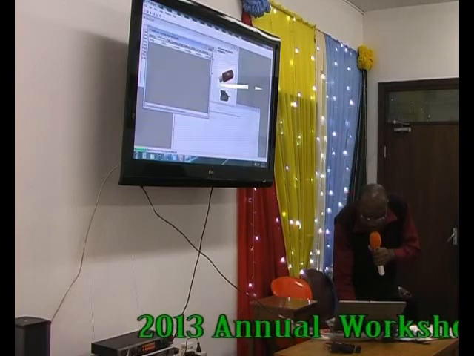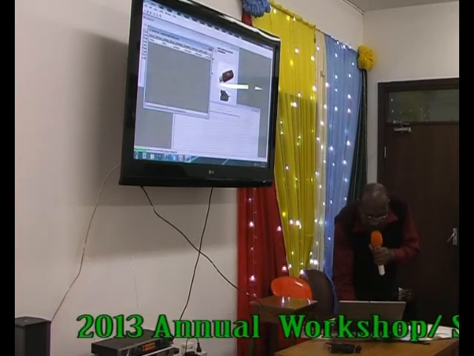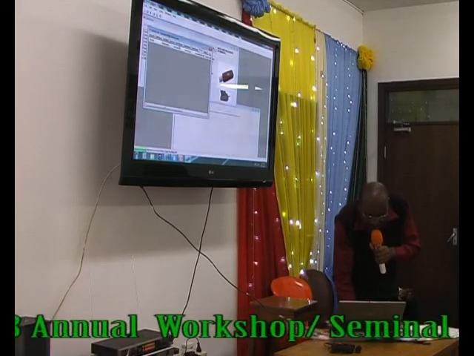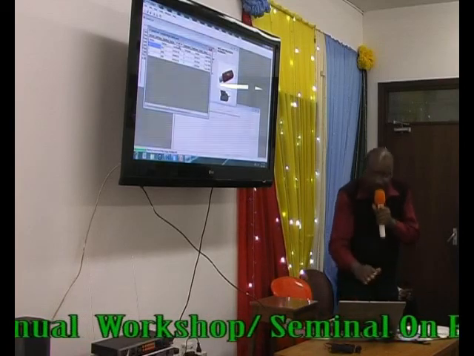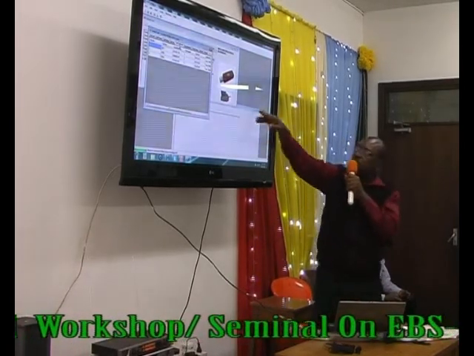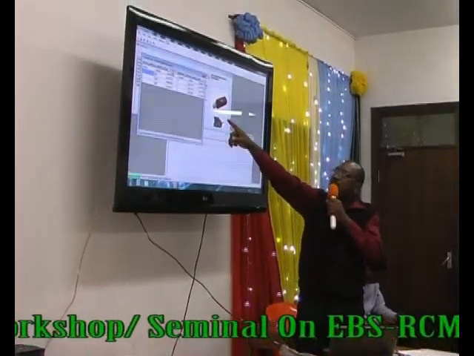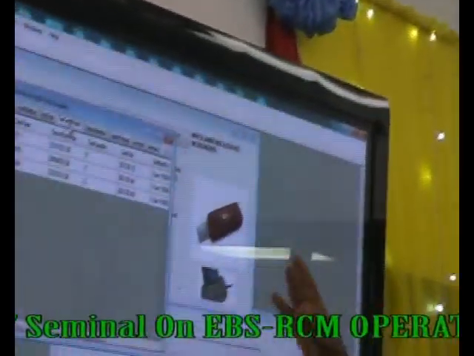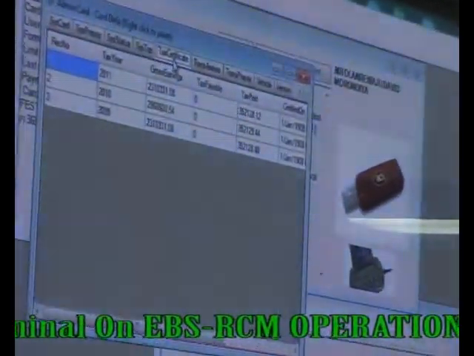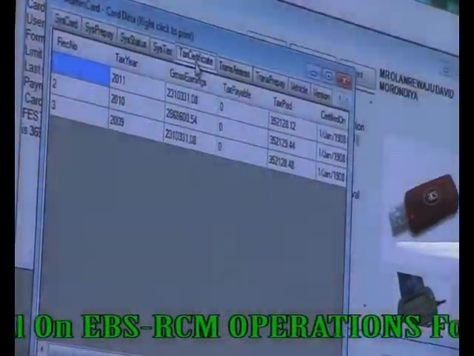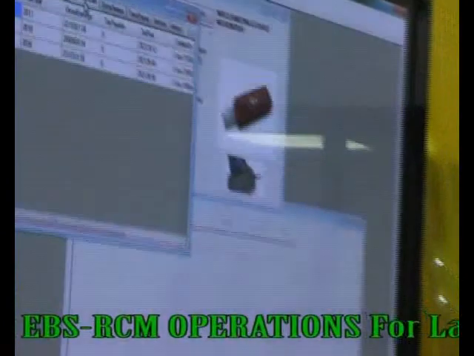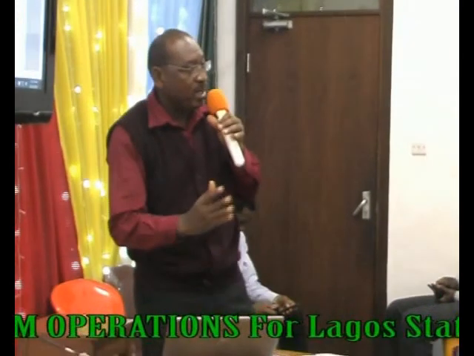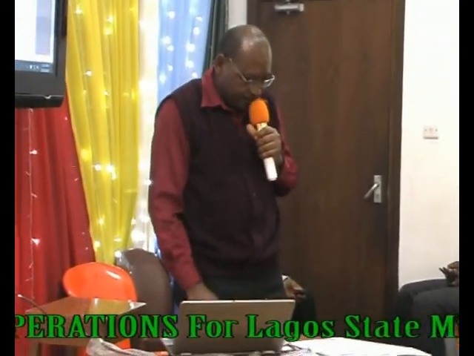If you have made any payment for a vehicle or whatever, it's also going to show you by clicking on it. Then when you click on tax details, it shows you the tax details. It shows you the year, the earnings, and the tax paid. Are we clear? So these are the things we can view using the card reader. These are the two ways by which we can view the details in the card, through the web and the card reader.